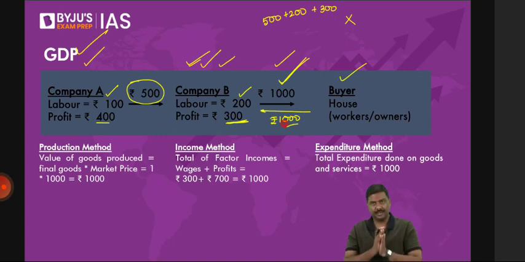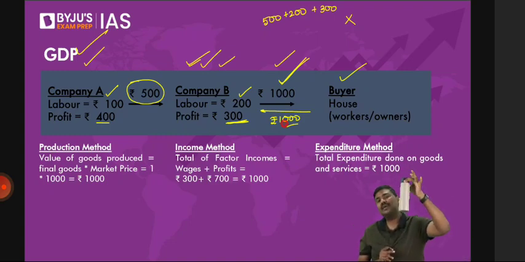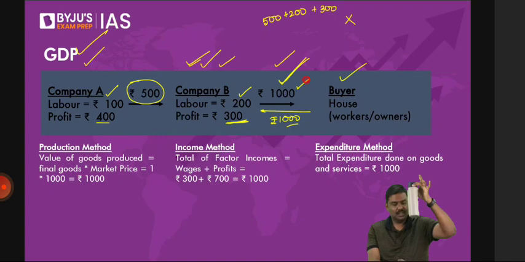How many final goods have been produced here? That's very important. One final good. Anybody has a problem with this? One final good. And what is the market price of this final good? 1000 rupees. So what is the GDP through the production method? 1 into 1000, that is 1000 rupees.